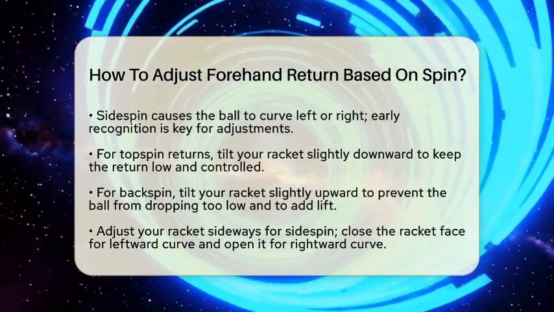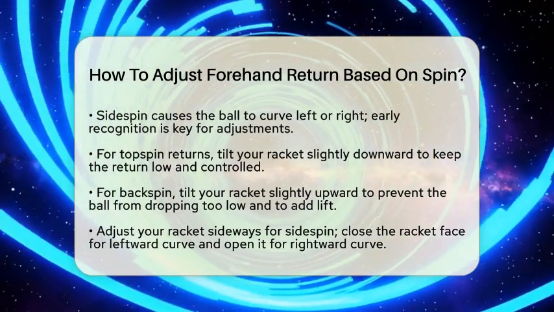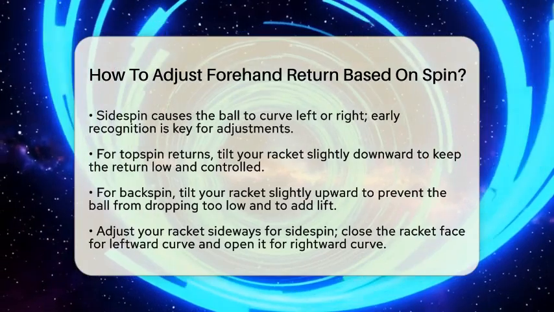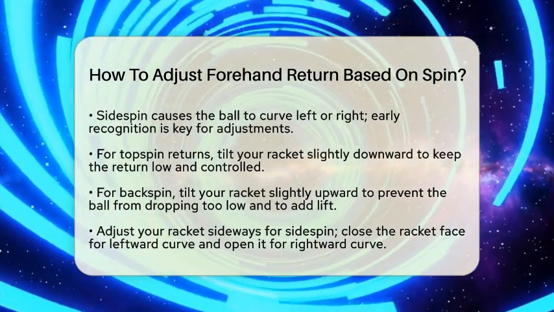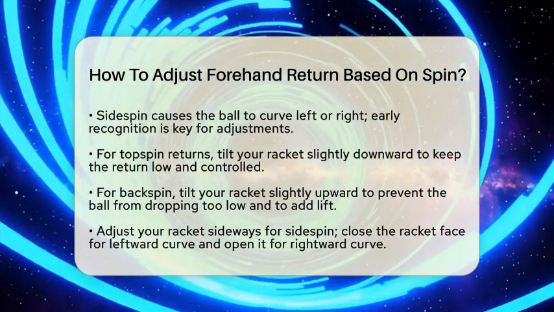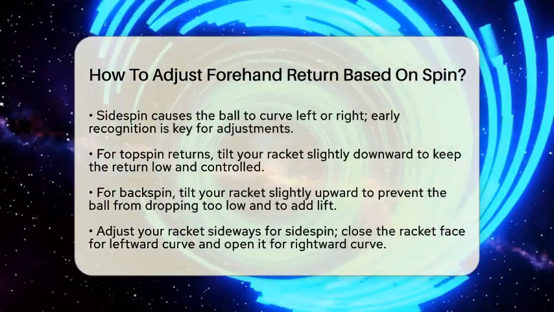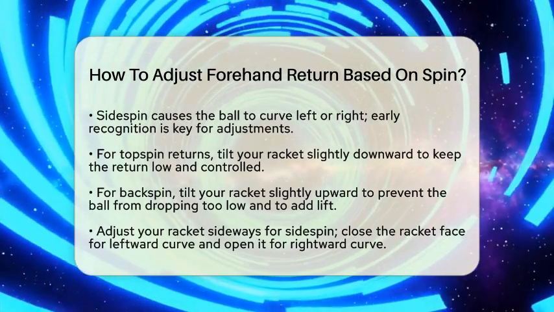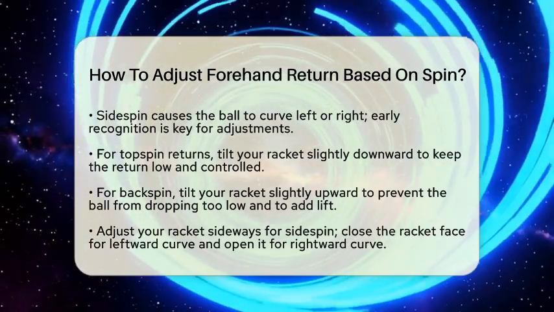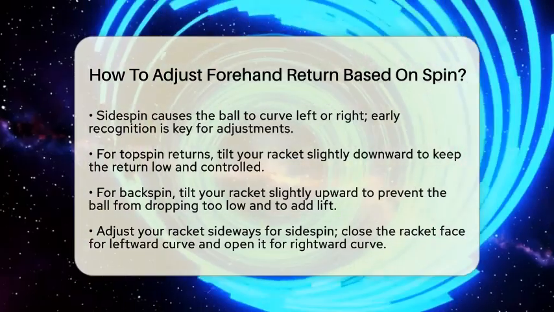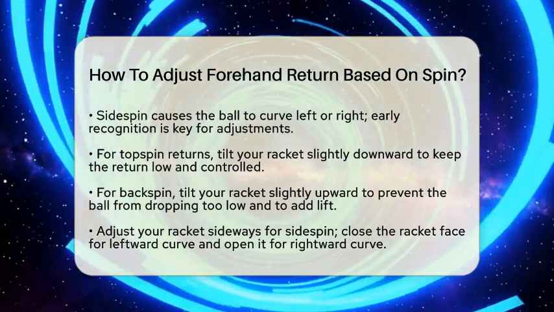Now let's discuss how to adjust your racket angle for each type of spin. For topspin returns, tilt your racket slightly downward. This helps keep the return low and controlled. For backspin, tilt your racket slightly upward. This prevents the ball from dropping too low and allows you to add some lift. When it comes to sidespin, adjust your racket angle sideways. If the ball curves to your left, close the racket face slightly. If it curves to your right, open it slightly.